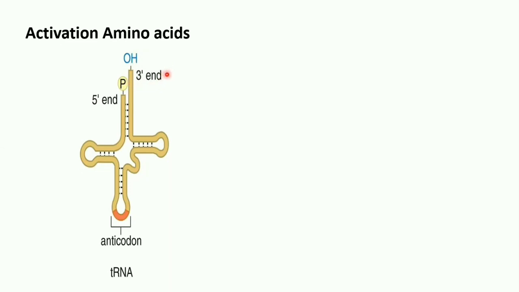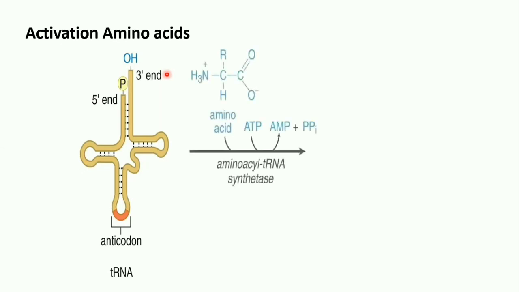So in activation of amino acids, there are 2 steps. In the first, there is a group of enzymes known as aminoacyl tRNA synthetases. These enzymes are highly specific for the amino acid and the corresponding tRNA. Here ATP is required and it is hydrolyzed into AMP.